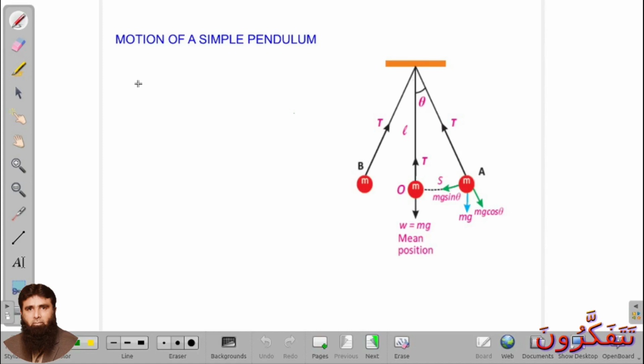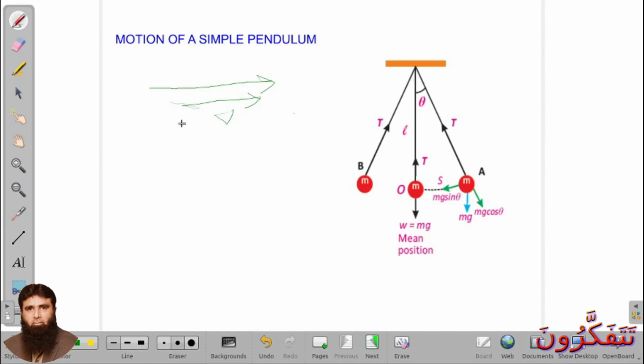Okay, and what about the velocity and acceleration? Now see here, whenever a body moves in this direction, then its velocity will be in the same direction of motion. So velocity is also in this direction. This will be the direction of motion and this will be the direction of velocity.